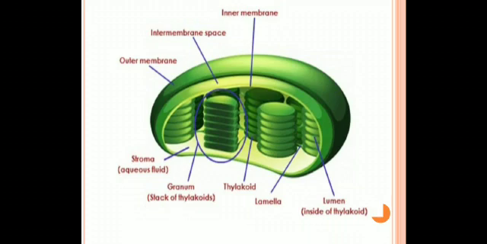The coin like structures are called the grana, and one of them is called a thylakoid. The thylakoid consists of membrane bound sacs, and these membranes contain chlorophyll, the green pigment. This green pigment is useful for photosynthesis. This is the chloroplast.